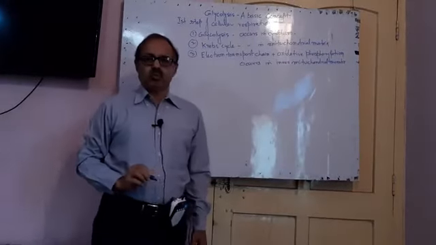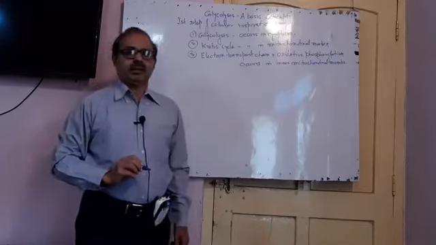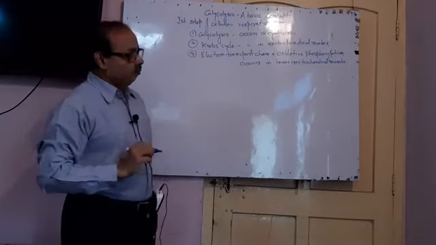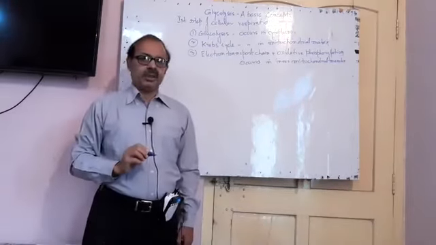Here we will discuss the basic concept of glycolysis.